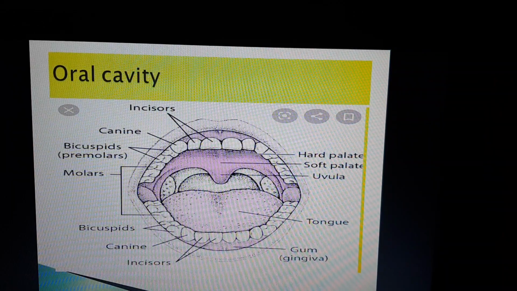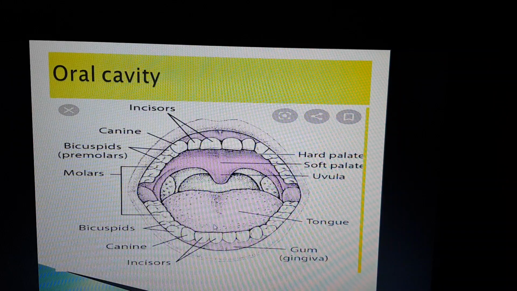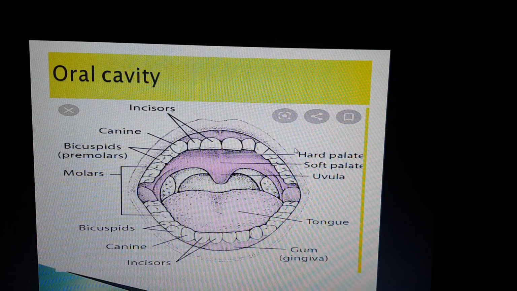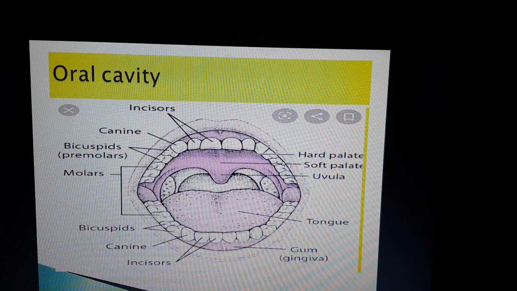These 2 cavities must be separate from each other. To separate them, there is a bony structure known as the hard palate. Below it there is a soft muscular structure known as the soft palate. These 2 palates are responsible only for separating the nasal cavity and oral cavity.